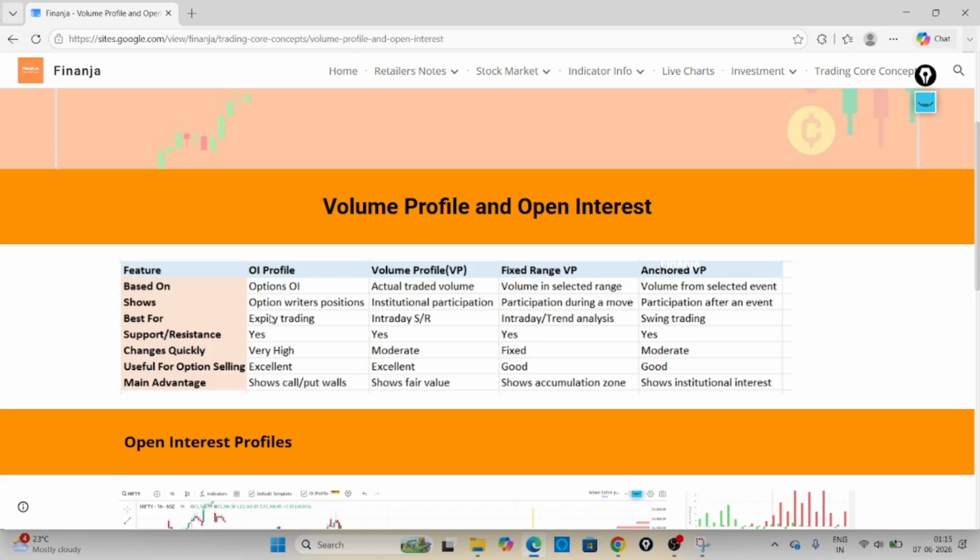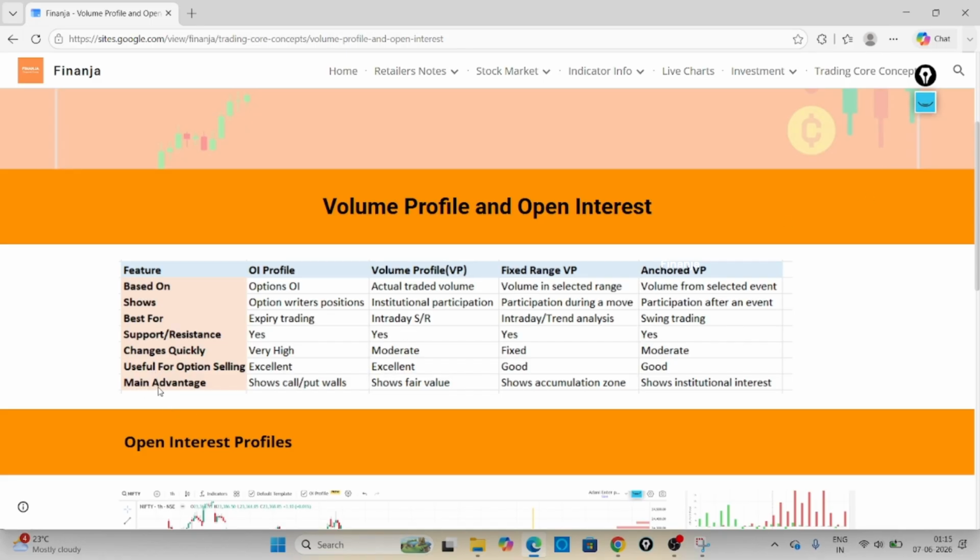It will work very well because option writers will be squaring up their positions at a particular time, so you will come to know. So this is best for expiry trading, and it also acts like support and resistance, which changes quickly. I told you it is very dynamic data, so there are very high chances that it changes quickly. It is also useful for option selling, and it will work very well for option selling. Okay, so you need to learn options first. If you don't know exactly what options are, you need to learn that first.